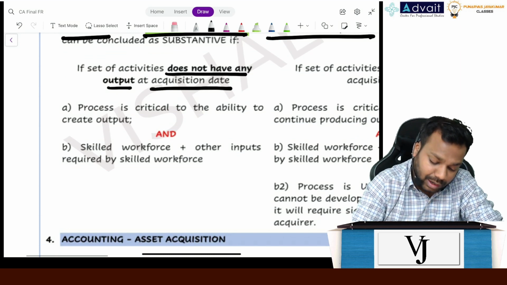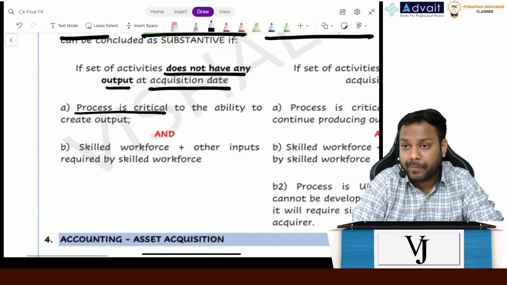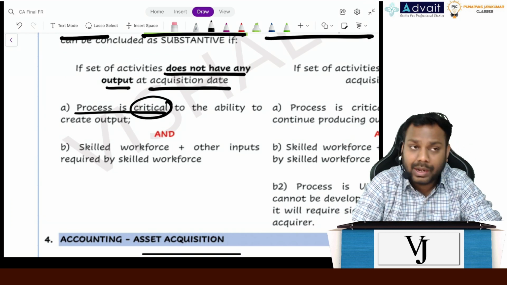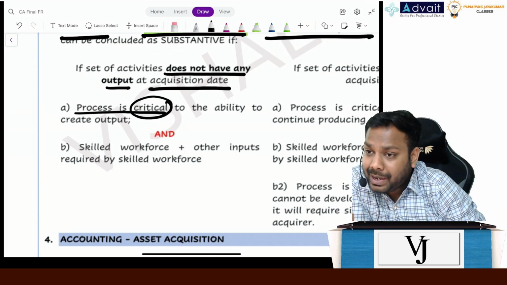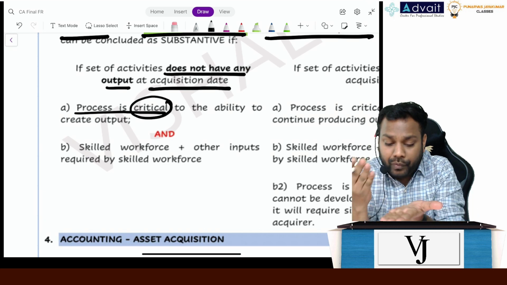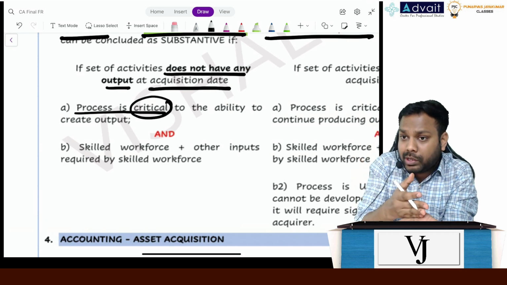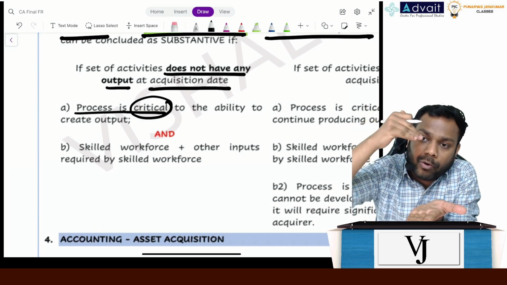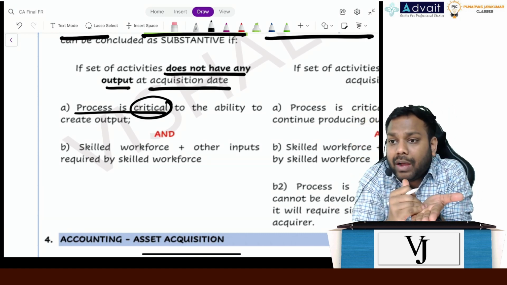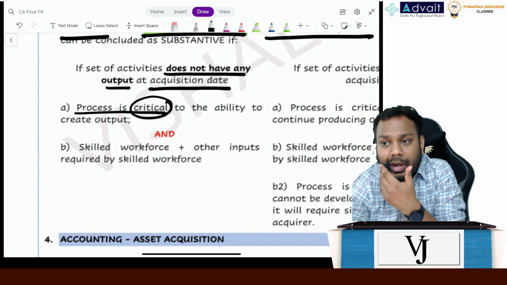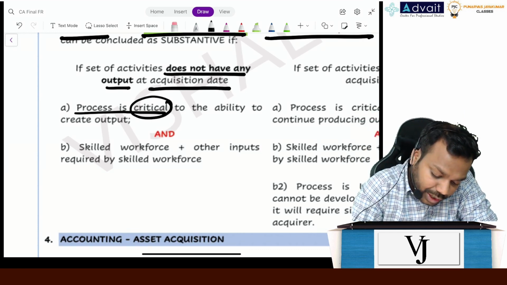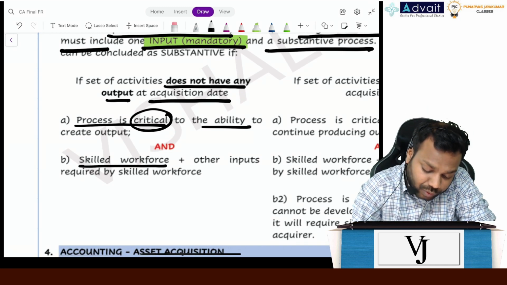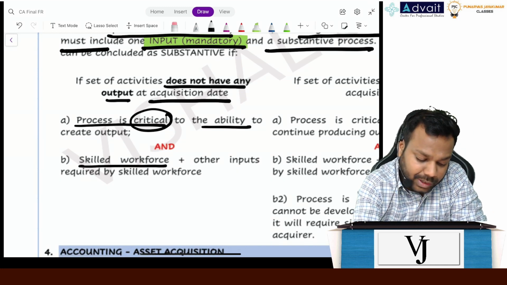It says process is very critical, and critical means what? The process has that ability which, when applied to the inputs, will generate revenue in the future. Though it is not having any output today, it will have output in the future. So that's what it says. Plus the inputs should include a skilled workforce. Now understand what is the meaning of skilled workforce.